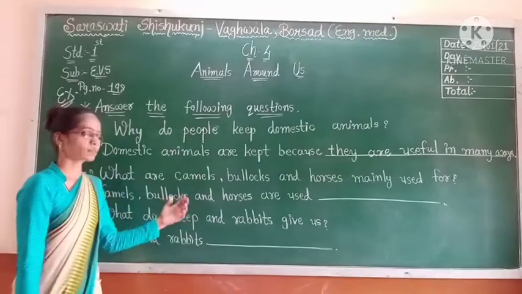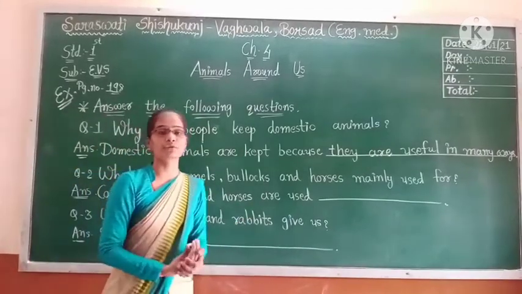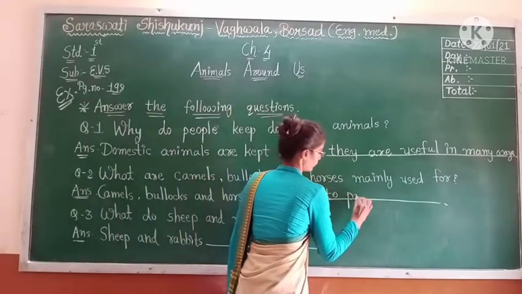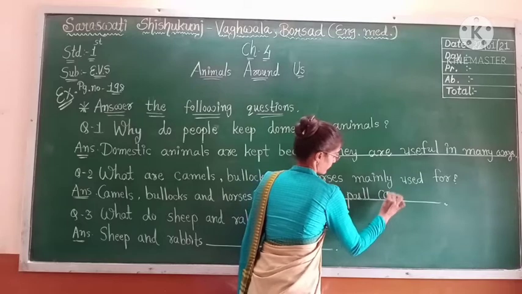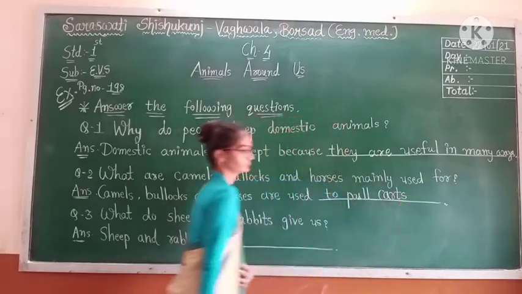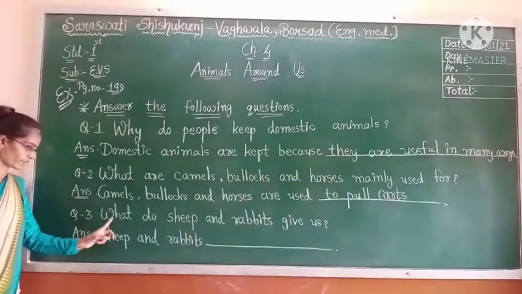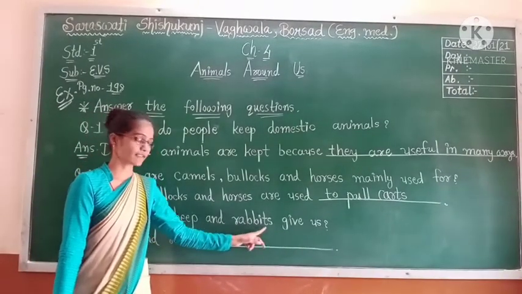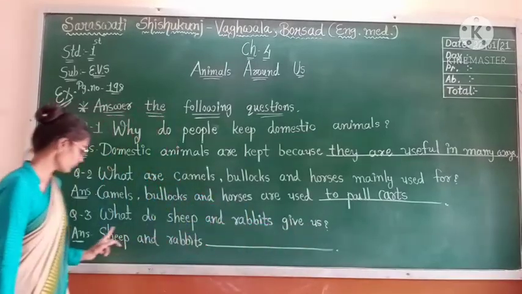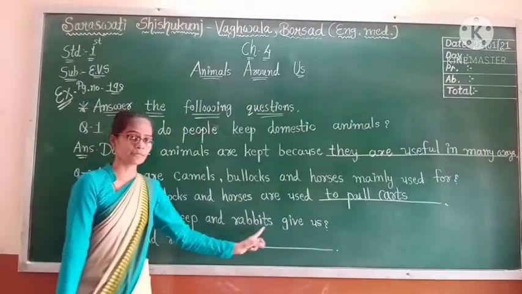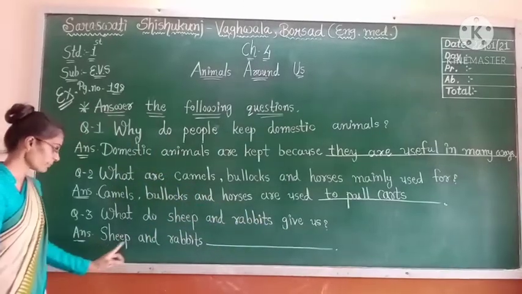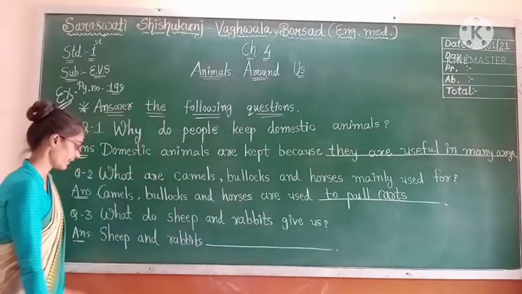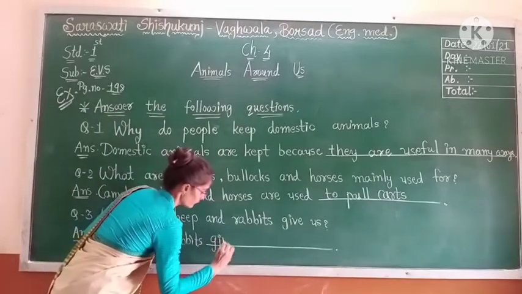So the answer is to pull carts. Question number 3: What do sheep and rabbits give us? Sheep and rabbits give us wool.